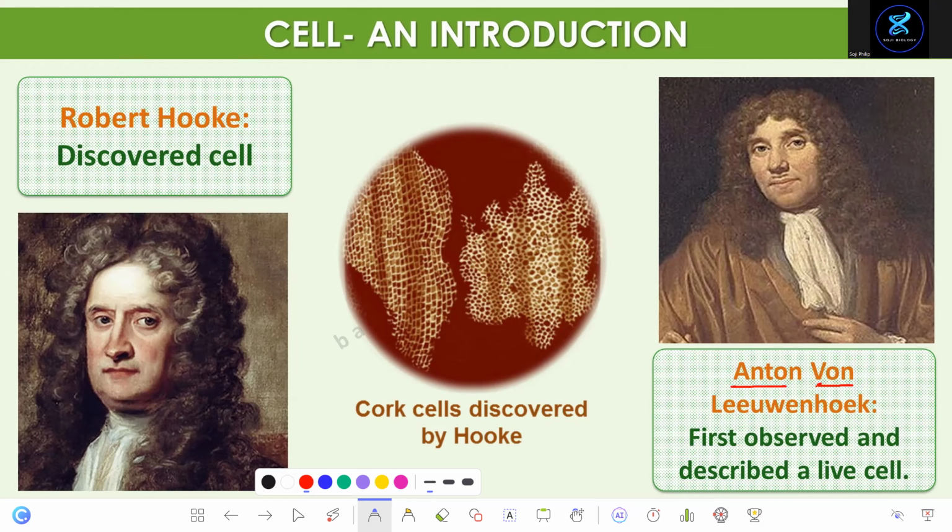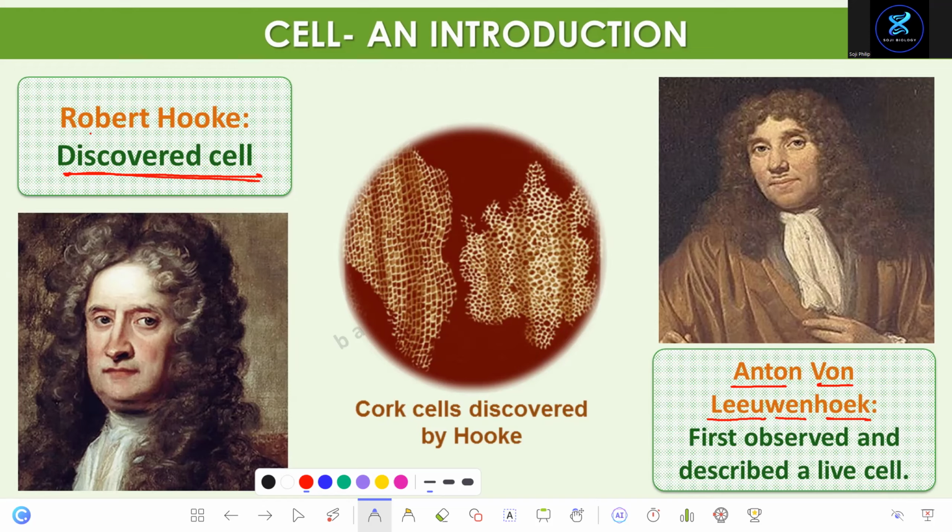Now, you might have heard the name of these scientists. Anton von Leeuwenhoek. He is a scientist who first observed and described a cell, right? And who discovered the cell? Robert Hooke. These names you have to learn, especially for NEET exam. You must memorize all these names. They are in the reader itself. For school exam and NEET exam, it's the same stuff, except some extra questions. So keep learning.